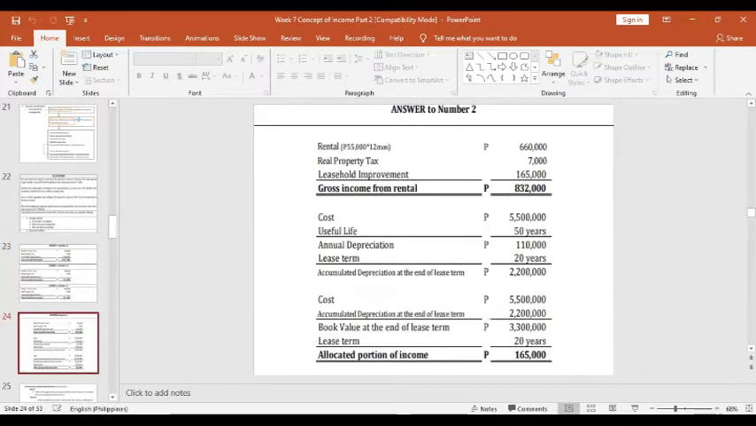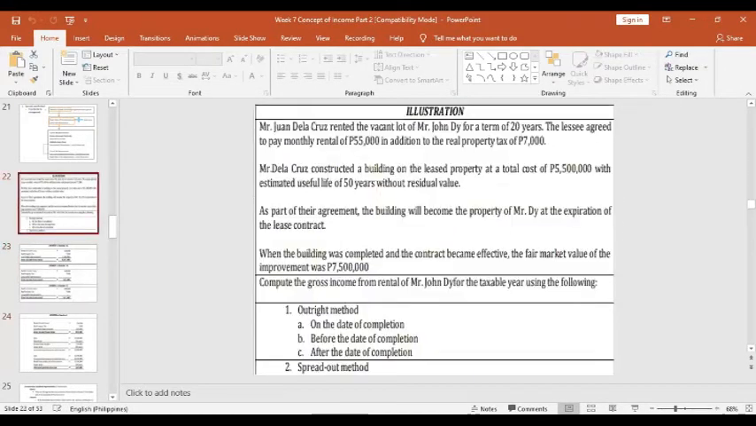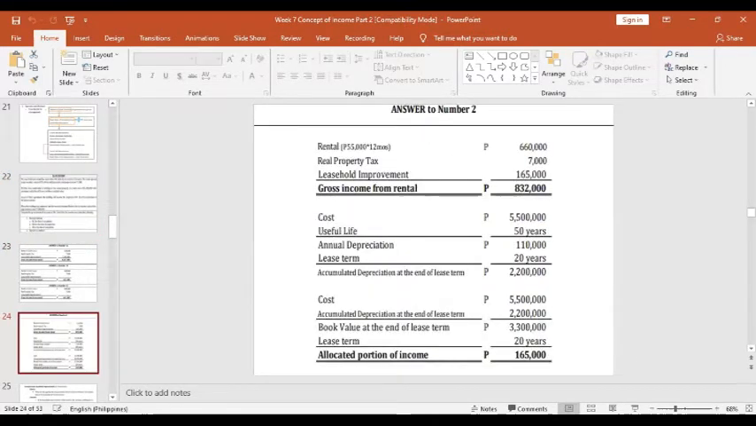Okay, number 2, let us compute for the gross rental income of Mr. John D using the spread out method. So in the spread out method, follow the rules. First, the cost of the leasehold improvement. That's 5.5 million, and we have to divide it by the useful life, which is 50 years, the estimated useful life. So 5.5 million divided by 50 years will be the annual depreciation.